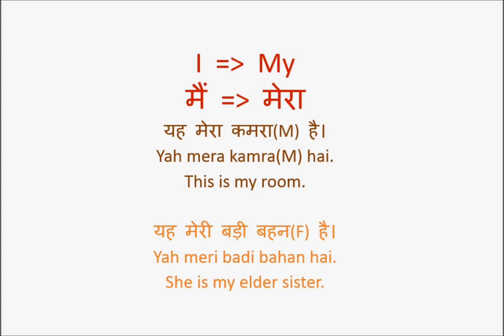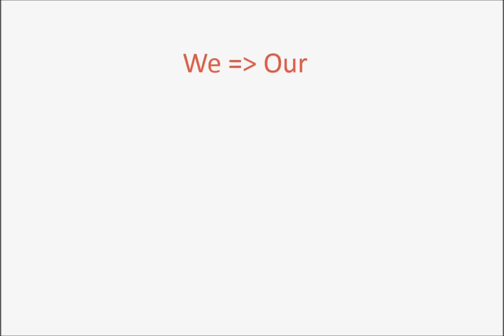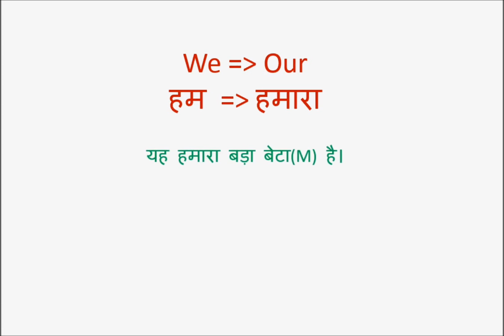So I becomes my in English, and in Hindi I, which is मैं, becomes मेरा, possessive pronoun. मैं becomes मेरा or मेरी. Then we becomes our, that means हम becomes हमारा. Again just like मेरा और मेरी, हमारा और हमारी. Now यह हमारा बड़ा बेटा है. बेटा is son. Naturally it will be masculine, right? So यह हमारा, not हमारी. यह हमारा बड़ा बेटा है.